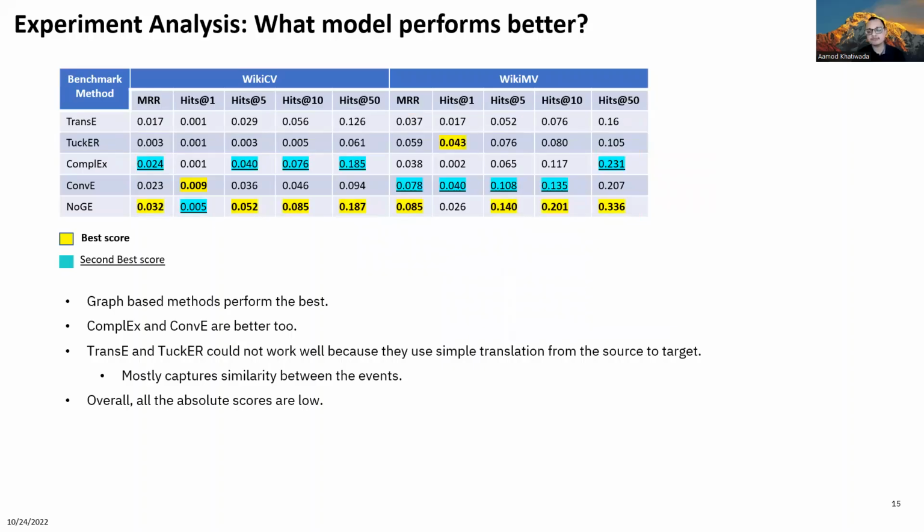Third, we report the best performing technique for the causal relation prediction tasks. We observe that NOS, which is a graph-based method, performs the best, followed by ComplEx and ConvE. We also observe that linear models like TransE and TuckER are not able to perform well because they use simple translation from the source event to the target event, and they mostly capture the similarity between the events rather than causal relations. Although NOS performs the best, we observe that the absolute performance scores are very low for all the techniques. For example, here we can see MRR is only 0.032 and 0.085 in the WikiCB and WikiMB benchmarks given by NOS.